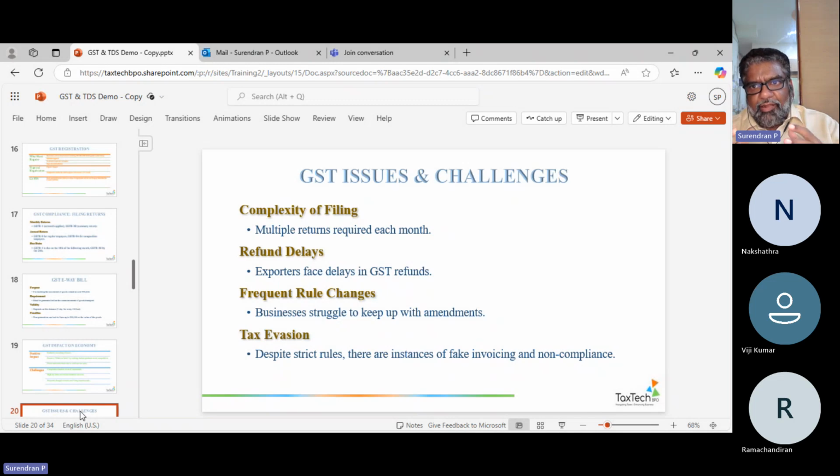Second, in case you make an error in the previous quarters or anything, you will not be able to get your refund. It's going to either delay or you will never get it, right? And as I told you in the initial part of the class presentation, you will see a change in rules on an hourly basis. That means you have to keep yourself updated. How will you do that on a daily basis in case you are working somewhere, if you are a professional? We are a company where we have a separate team to understand this, and then they start giving us information. So we have to be ready with that.